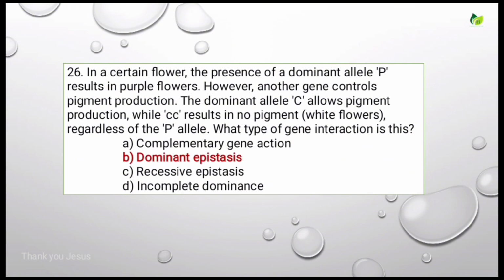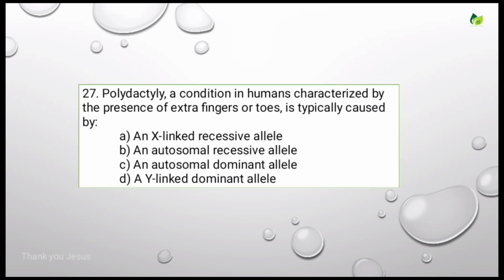For this, the correct answer is dominant epistasis. So here the dominant gene capital C won't allow the expression of small c. So that is nothing but masking of a gene, that comes under the category dominant epistasis. Let's see the next question.